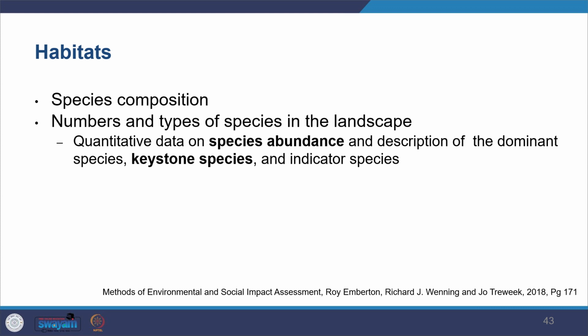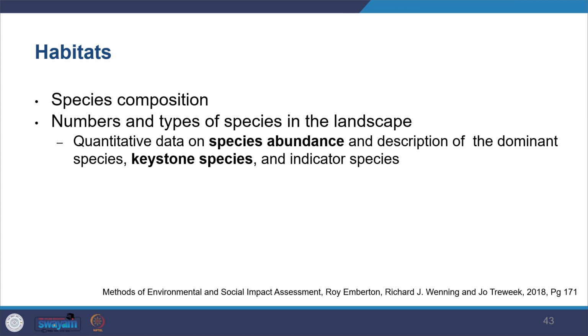We have learnt about this term before. And then there's also indicator species, the species which really tell you what's really going on, whether the environment is normal or it's polluted, and such studies are important in the detailed survey.